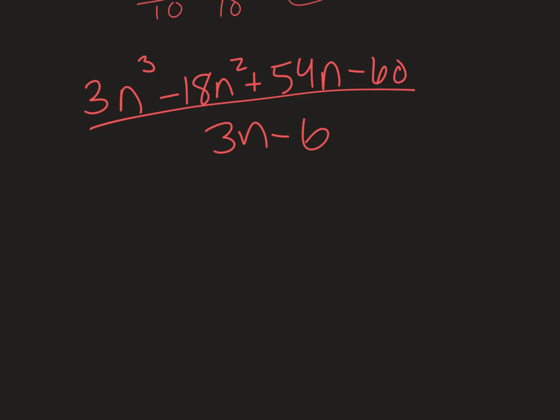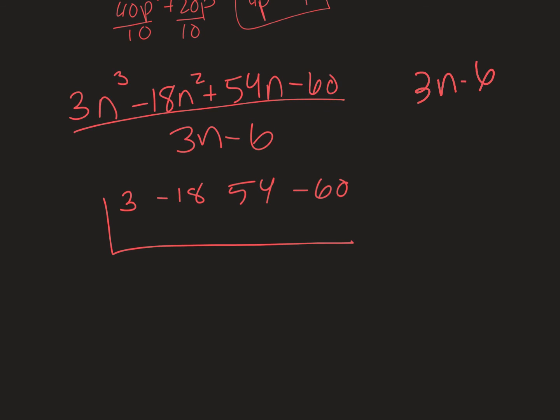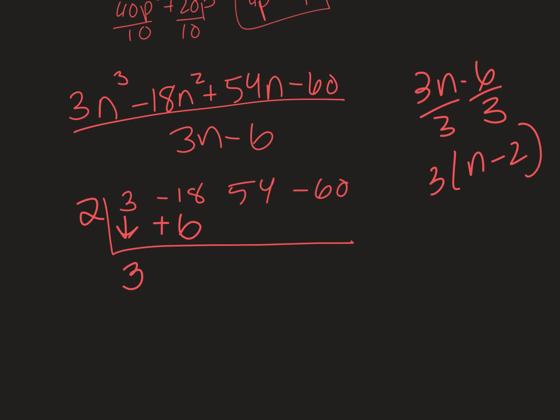Okay, so now that you've done this by yourself, I'm going to go ahead and make my L chart. I have 3, negative 18, 54, and negative 60. For 3n minus 6, I'm going to divide that by 3. So I have n minus 2. So I'm going to use a positive 2. I drop down my 3, and then I multiply, I get 6. I add that together, I get negative 12. I get negative 24. I get 30, and I get 0.